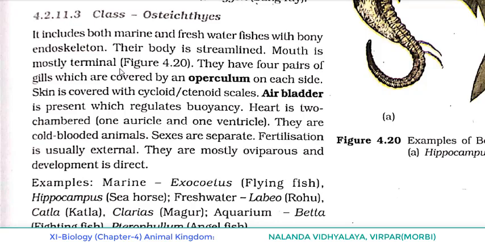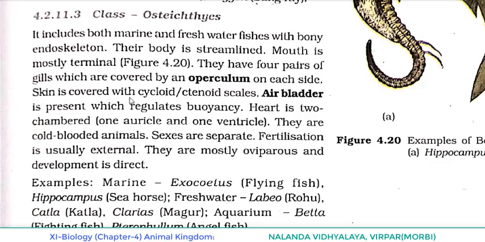In the class Chondrichthyes we said that the mouth is ventral, and here it is saying the mouth is mostly terminal. They have 4 pairs of gills which are covered by an operculum on each side. In the case of Chondrichthyes, we said that they do not have an operculum or gill cover. But in the case of Osteichthyes, we are saying that they have 4 pairs of gills which are covered by an operculum on each side, both the sides.